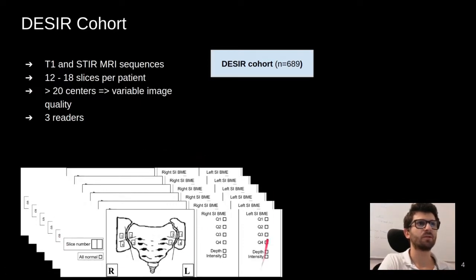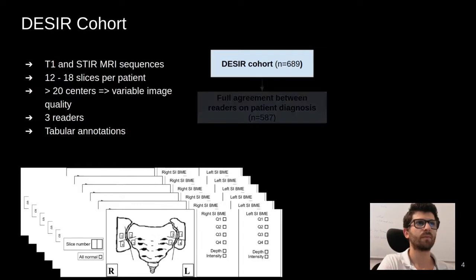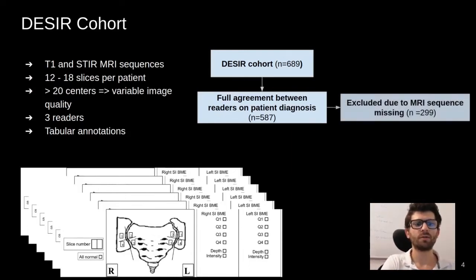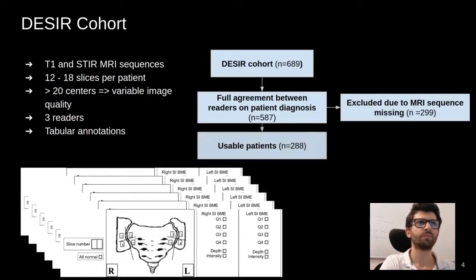We have 2 types of annotations, one for the whole patient and one for each joint region. We focus only on the patients where all 3 readers agree on the diagnosis. Finally, on these patients, almost 300 did not have perfectly aligned T1 and STIR and were unusable. The annotations are binary. Either a region is inflamed or not, or a patient is sick or not. Therefore, we have weak annotation.